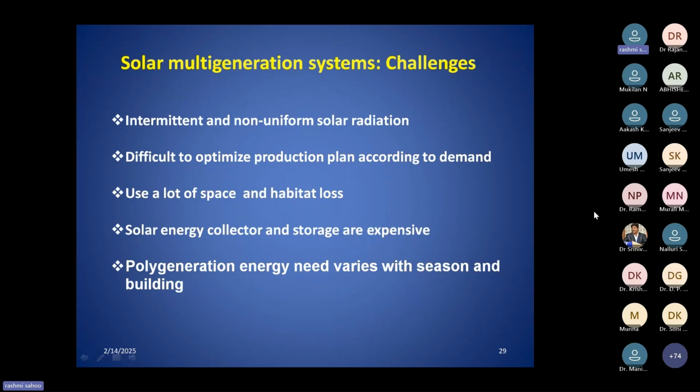Another important issue is that it varies from building to building. That means if any company wants to develop this system, what capacity system will they develop? Because from building to building, that means user to user, the requirement changes.